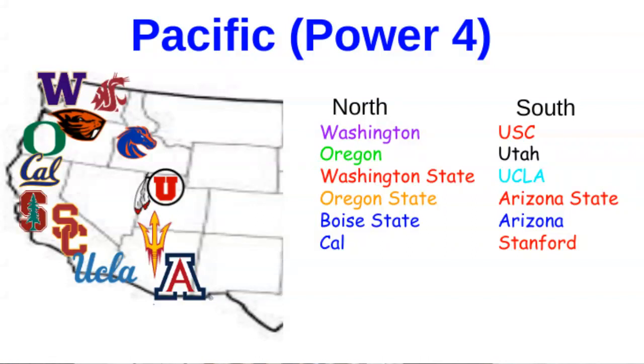In the North, there's Washington, Oregon, Washington State, Oregon State, Boise State, and Cal. And in the South, there's USC, Utah, UCLA, Arizona State, and Stanford. As you can see on the map, it's a lot of the West teams because it's the Pacific. I wanted to put Cal and Stanford in the same division, but that would make Utah go in the North, and that'd just be a really stacked division. So I decided to make it kind of fair. But this is a great conference.